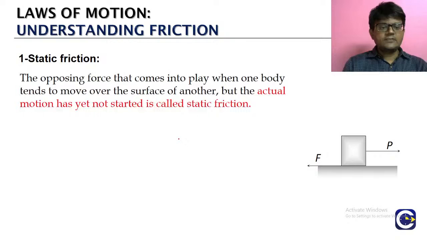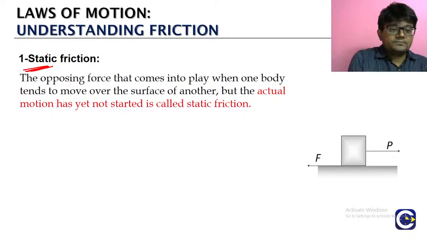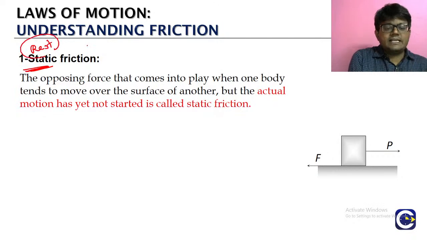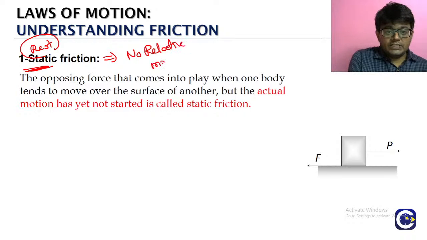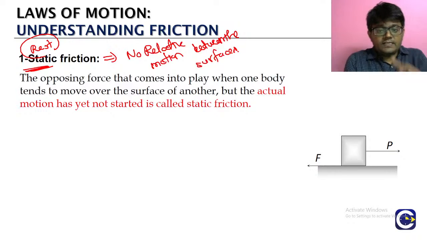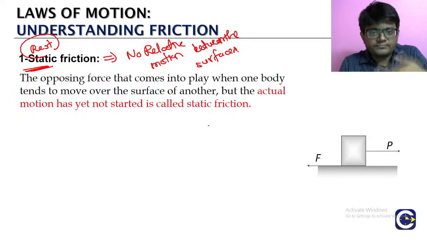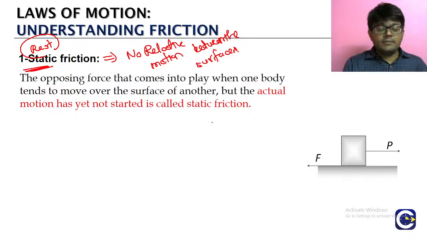Okay, static friction அந்த வேர்ட்லயே இருக்கா, என்ன தெரியுமா, static. Static means what, rest தானா? What is the meaning of the static? Means rest. Means the static friction will be acting when there is no relative motion, when there is no relative motion between the surfaces. The ரெண்டு surface நம்ம எடுத்துருக்கு, அந்த ரெண்டு surfaces நடுவுல if there is no relative motion, அப்ப என்ன சொல்லலாம், the surfaces are like static. அந்த ஒரு கேஸ்ல இருக்கிற ஃபிரிக்ஷனோட நேம் என்னது, static friction.